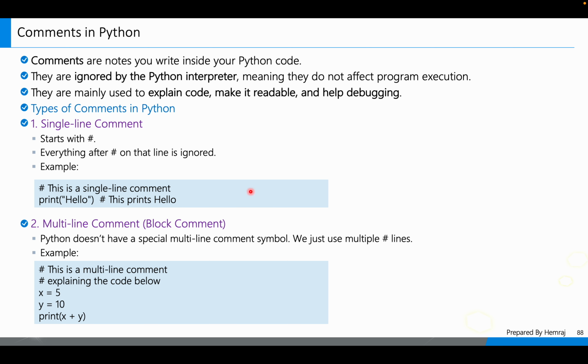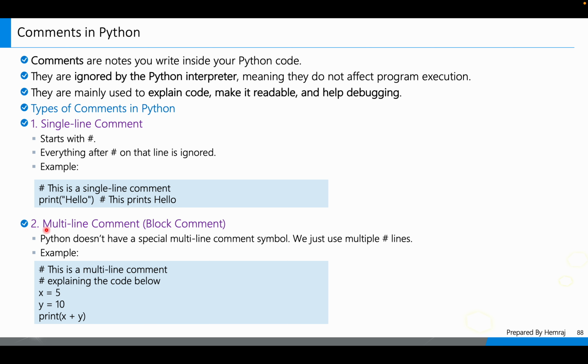That means Python only works on the code, not on the comments. Comments are only for explaining the code, making it readable and helping debugging, meaning to understand what the code is. So this is the function of single line comments.